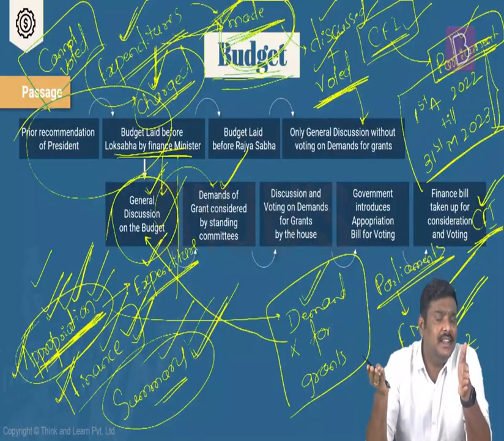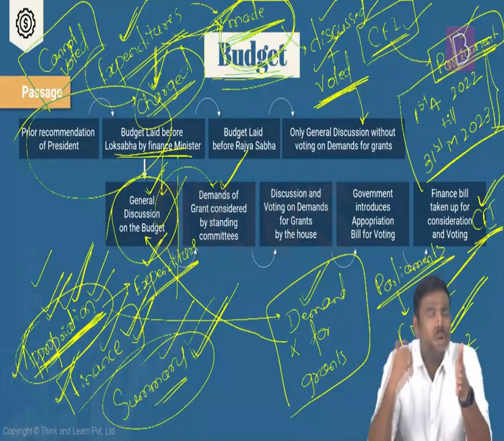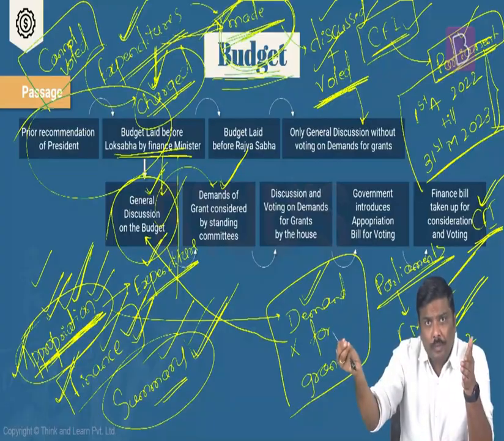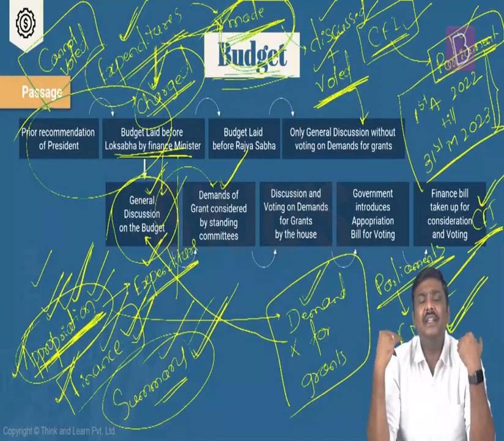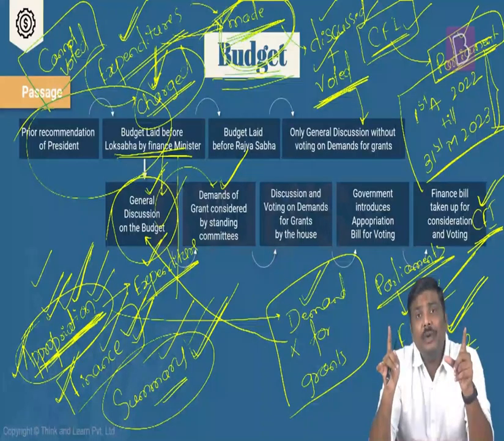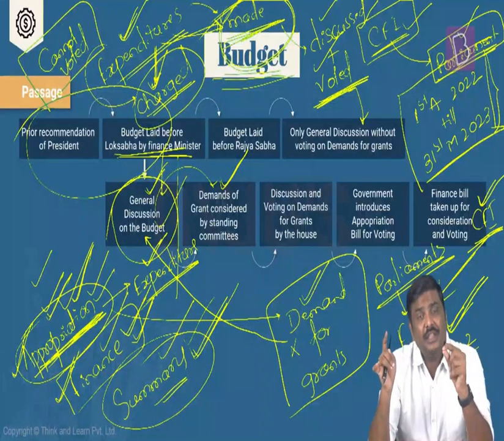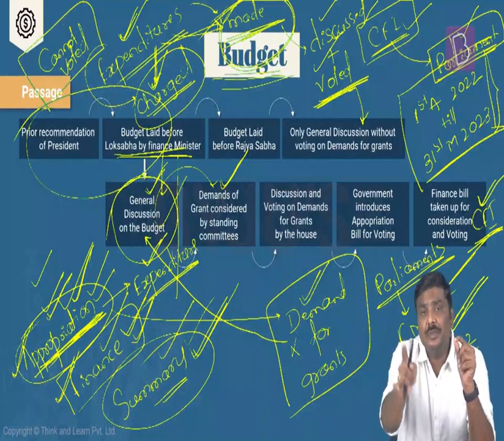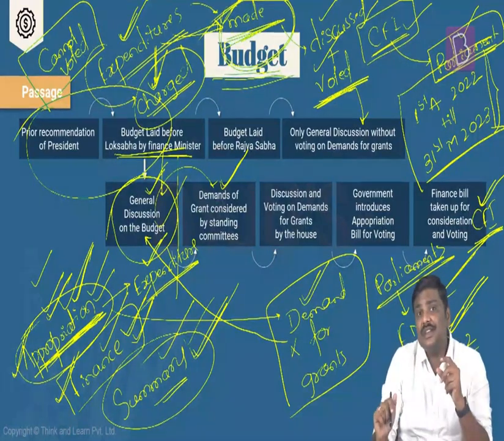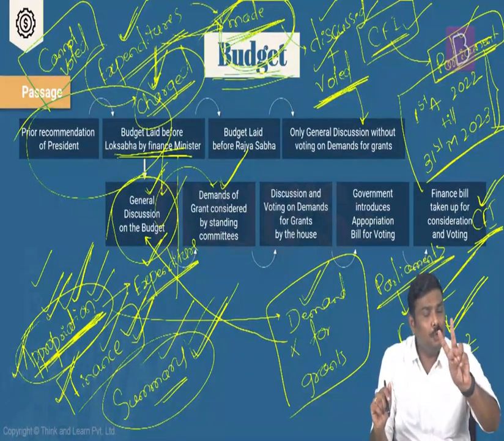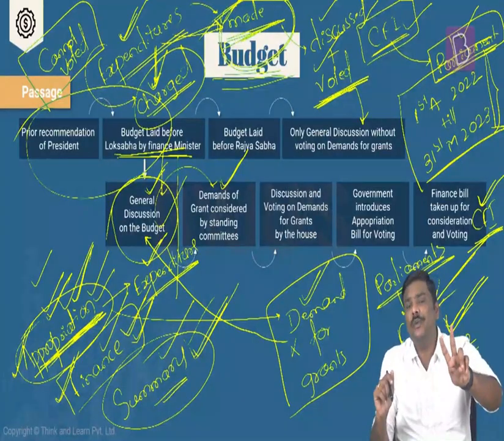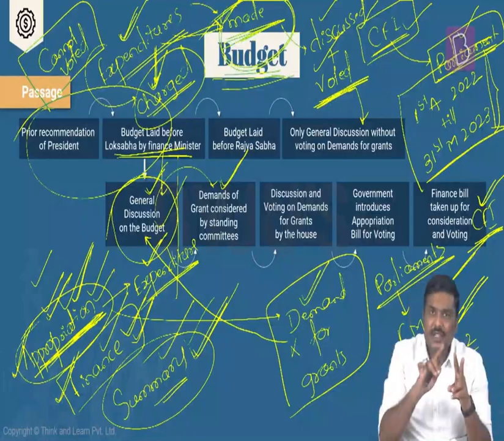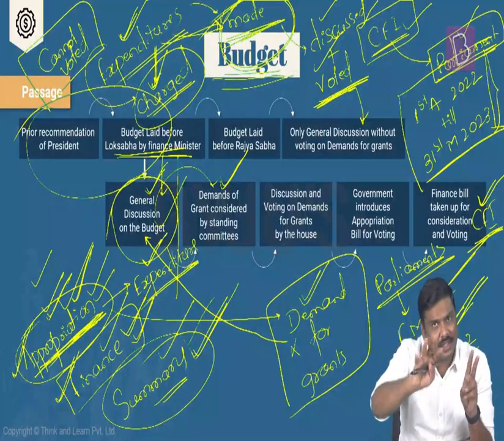But what is the guarantee that in the next financial year, the same government will be there? Don't we want to provide an option to the new government to make a new budget? Definitely yes, because the new government, whichever party forms it, must be given the right to form a new budget because it is held responsible for the next financial year. And that is the precise reason whenever there is an outgoing government, there are two possibilities. Whenever there is an outgoing government, it essentially means they are announcing a budget, but in the next couple of months, there are elections.